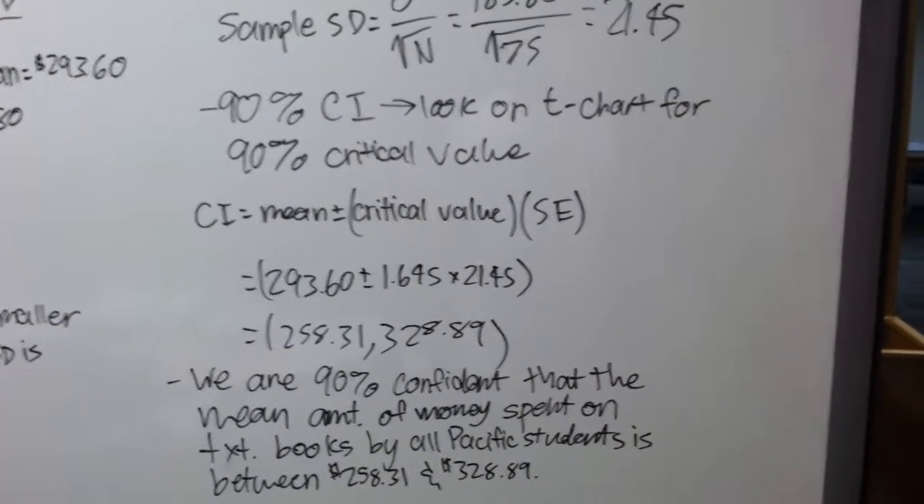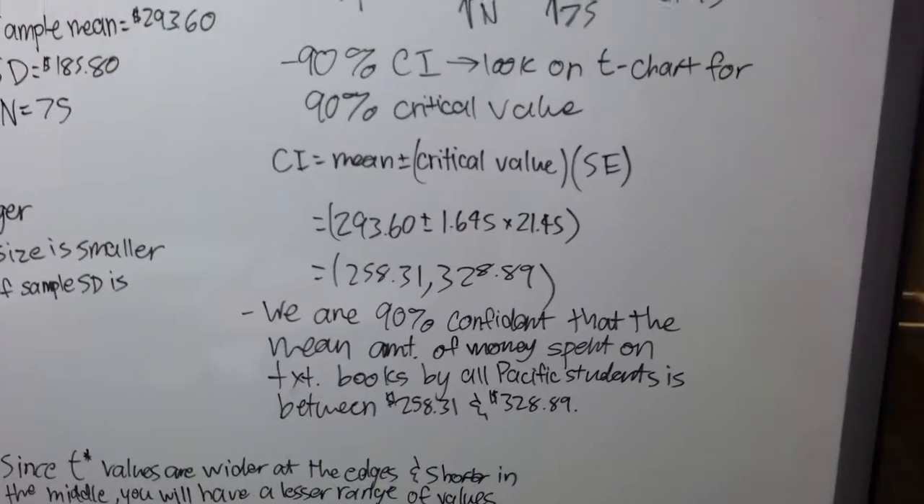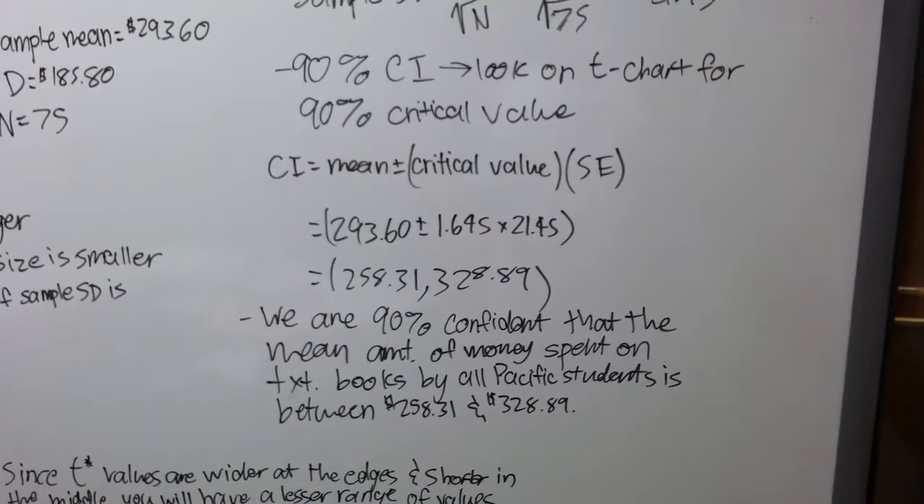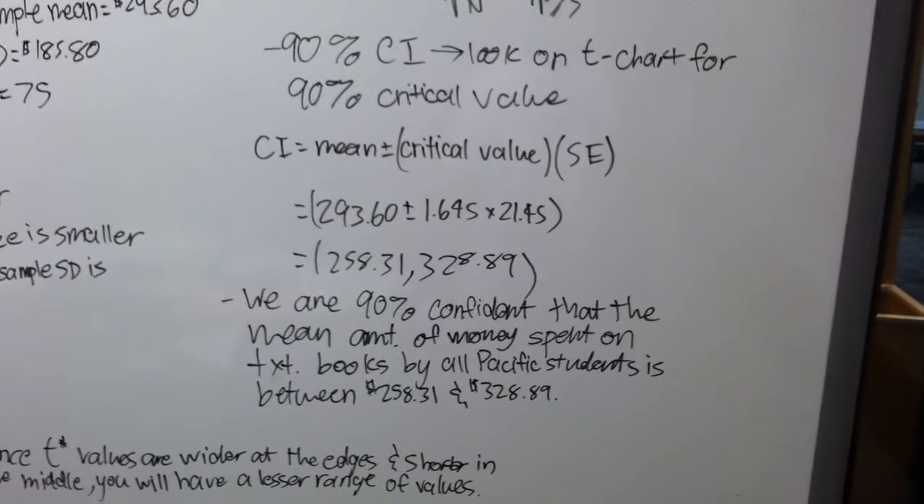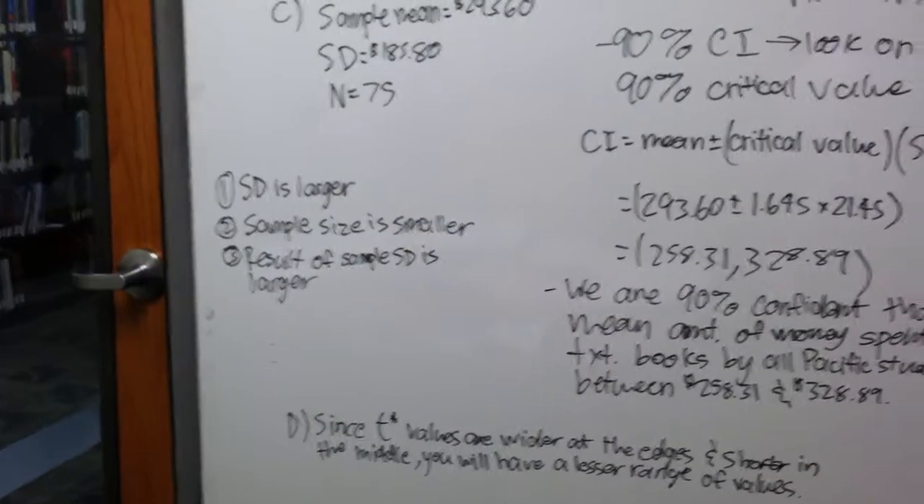258.31 and 328.89. So what this means is that we are 90% confident that the mean amount of money spent on textbooks by all Pacific students is between $258.31 and $328.89.